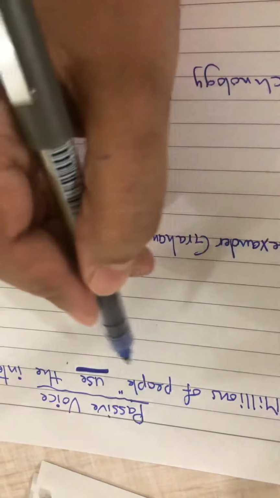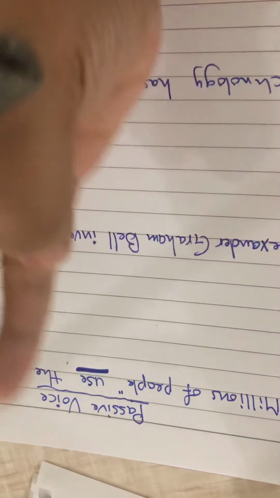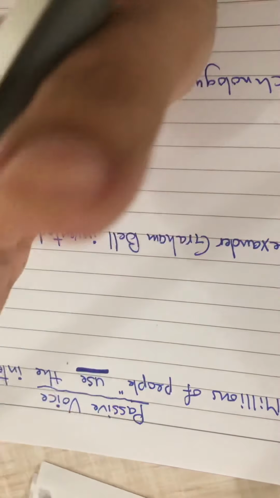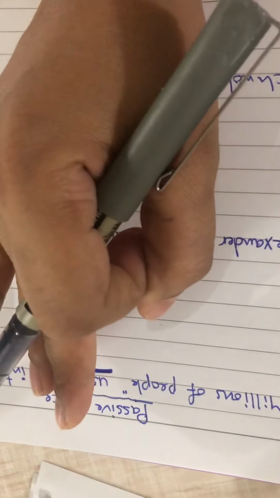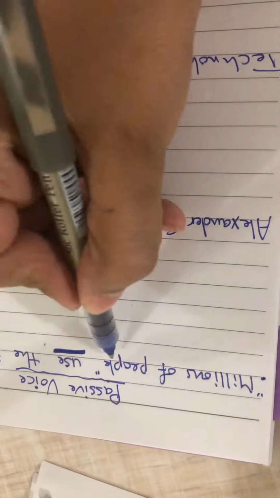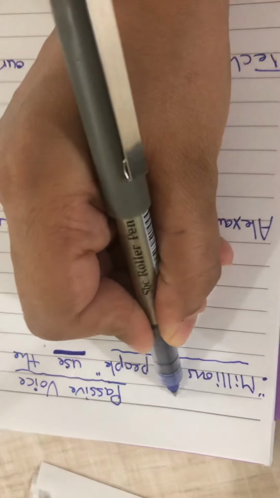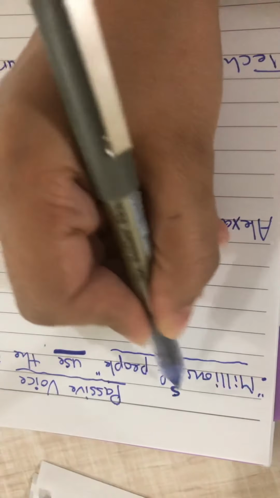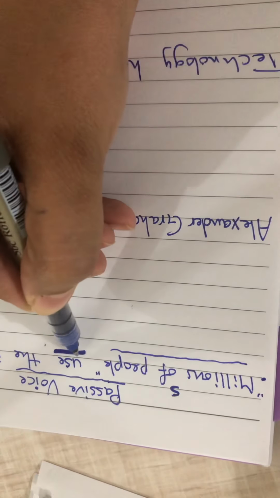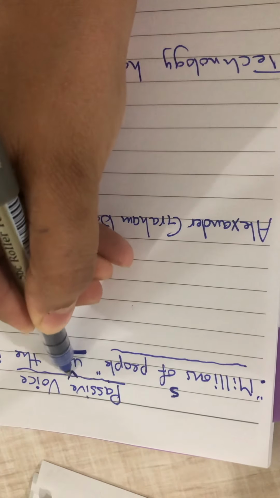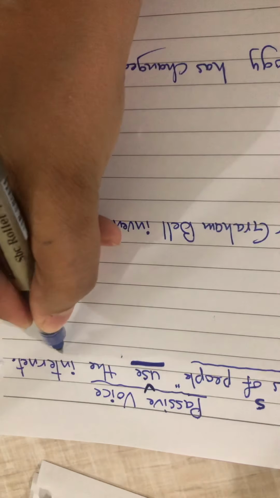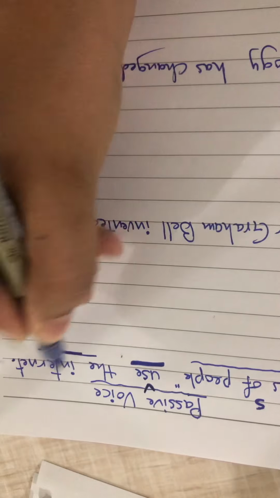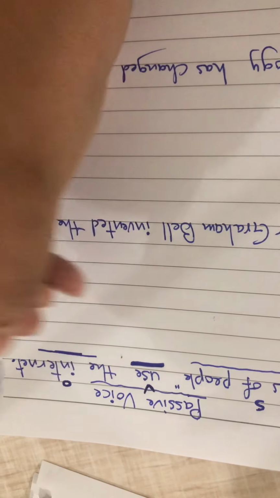Okay. Then we are going to determine the parts of the sentence, راح نجزء الجملة. Where is the subject? Where is the verb? Where is the object? Millions of people, this is the subject of this sentence. Use, this is the verb of this sentence. Internet, this is the object.